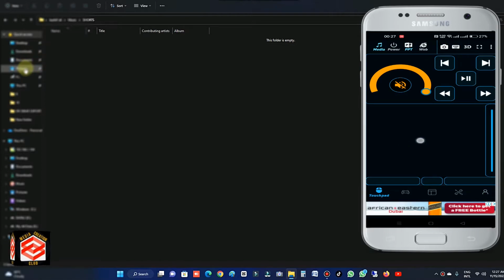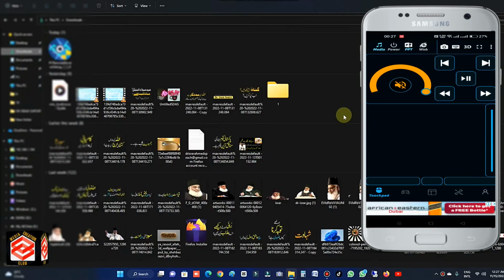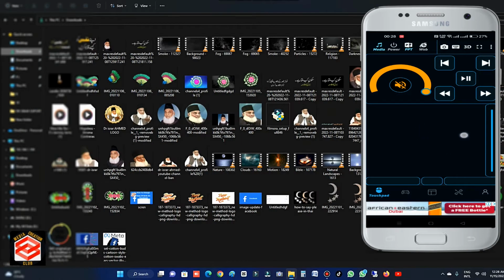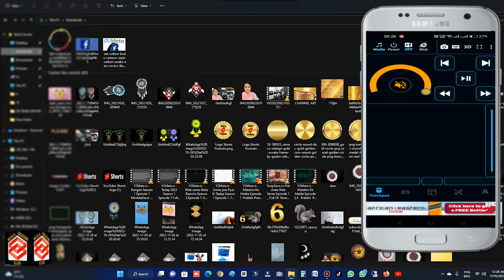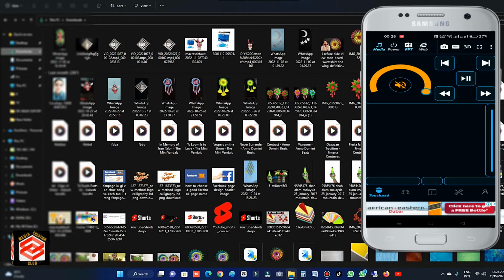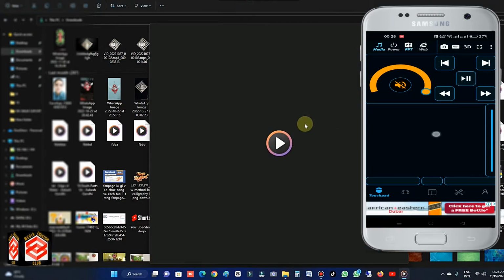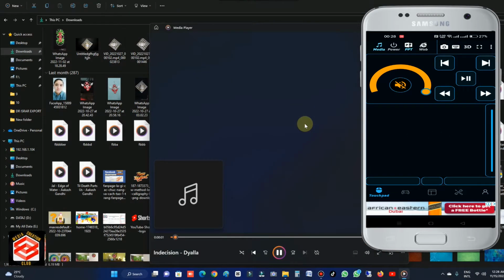I think I don't have any music. For example, here, I play this song. Then I can reduce the sound here, you can see I reduce it from the phone.